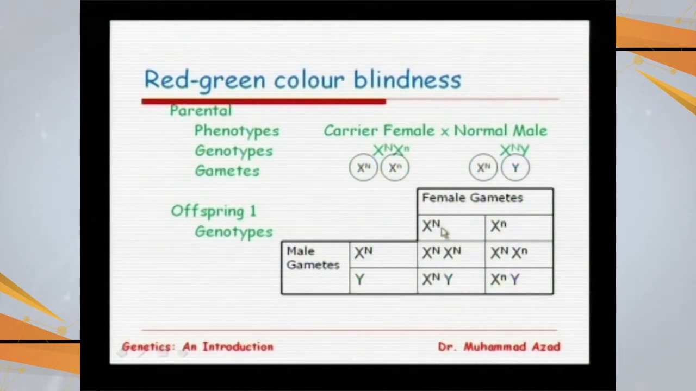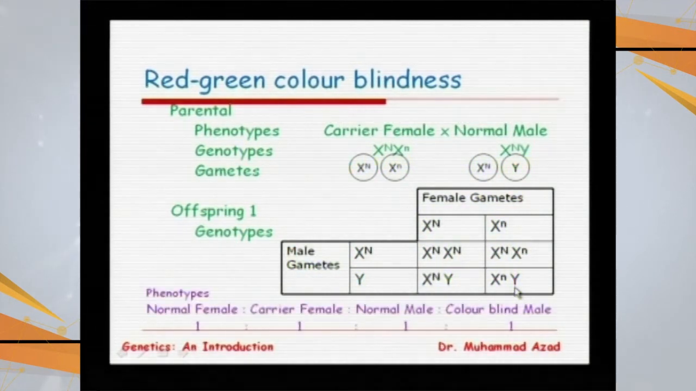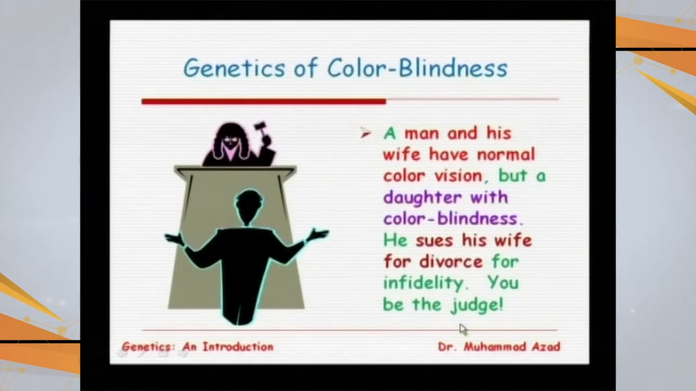Once the dominant gene from the female combines with the dominant gene from the male side, these daughters will be normal, but they are carriers, and they can pass this to their offspring. These sons will be normal because they have the dominant gene, and these sons will have the disease because there is no dominant gene on the Y chromosome. So the ratio will be 1 normal female, 1 carrier female, 1 normal male, and 1 color blind male.